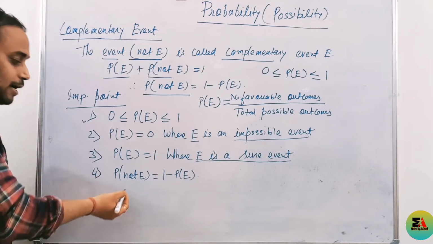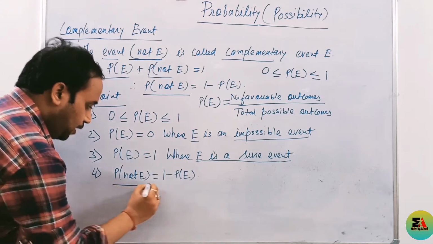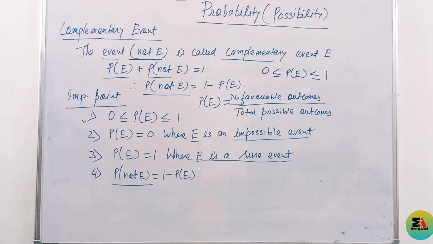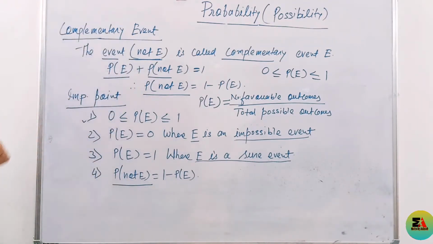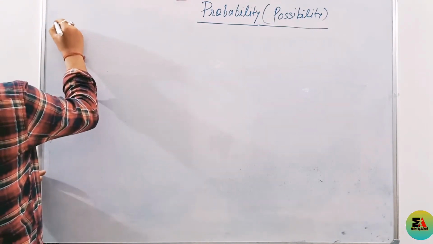And last one is, earlier we know that P of not E is known as complementary event. Probability of a complementary event is 1 minus probability of an event. I hope this one is clear to you.